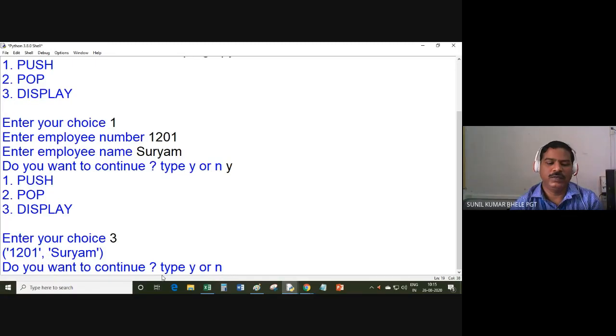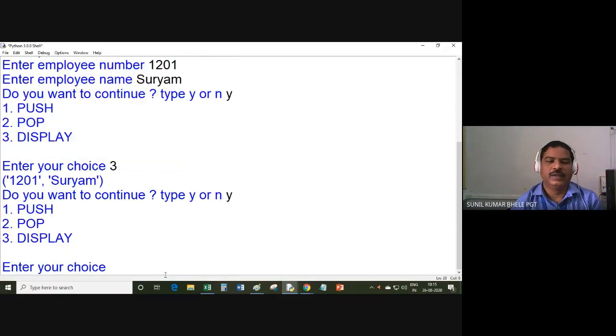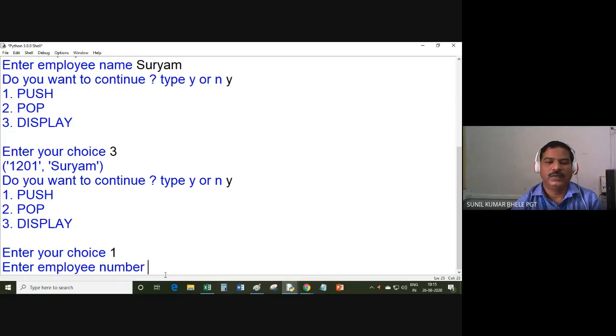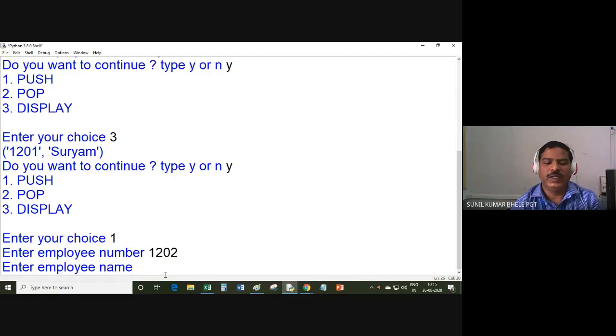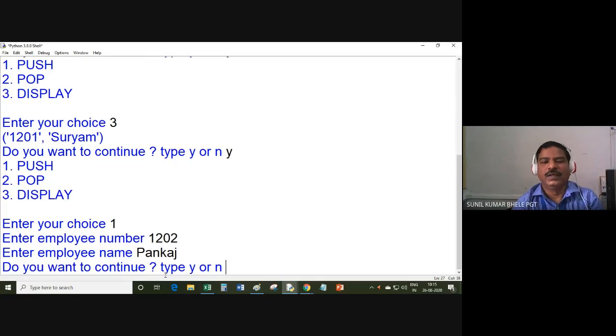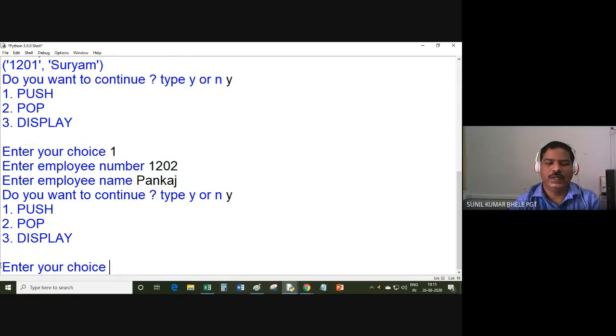Do you want to continue? Yes. So again I want to enter one more value, 1. It is asking employee number, so 1202, and then employee name. Suppose I type Pankaj. Do you want to continue? Yes. So again it is displaying the menu.